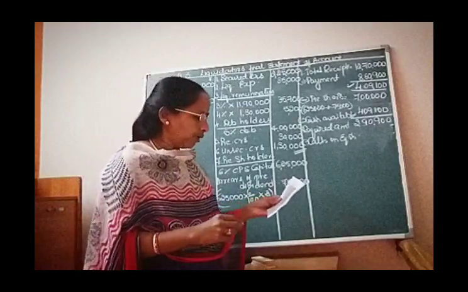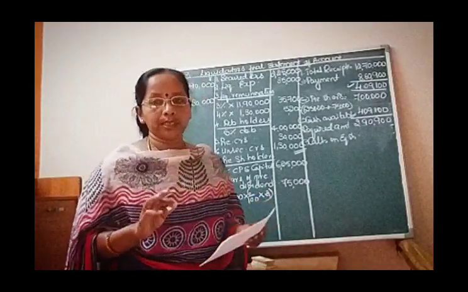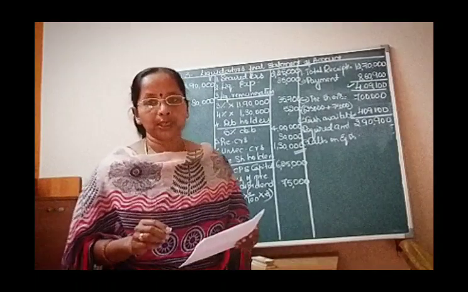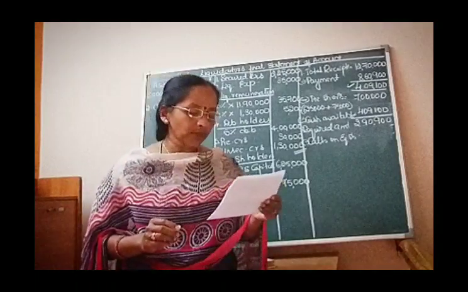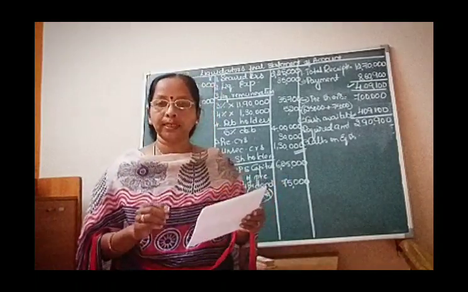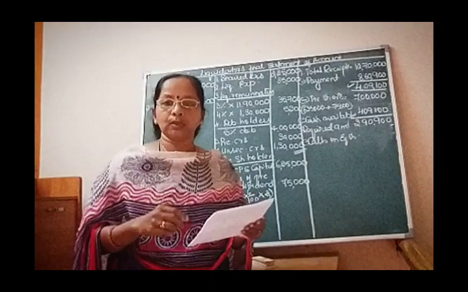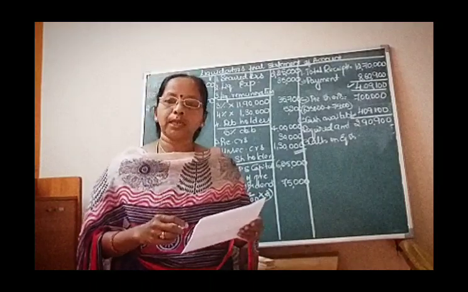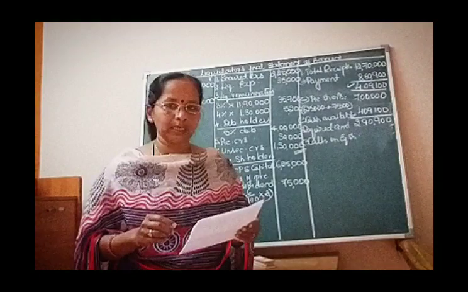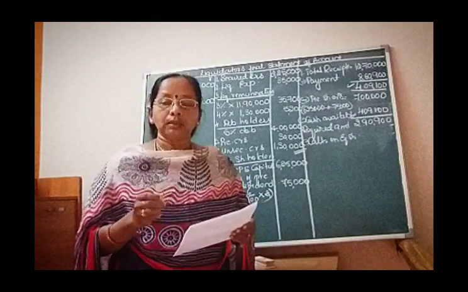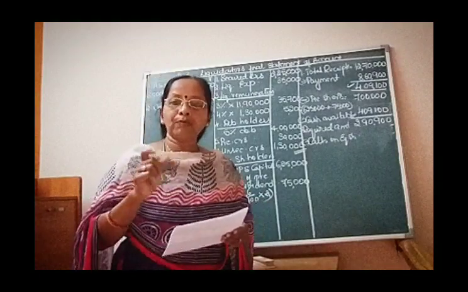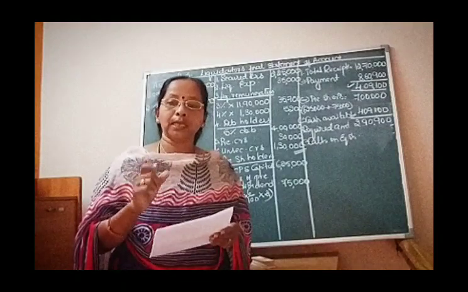If you check here, there are 2 groups of equity shares that you can come across in the balance sheet. First one is 4,000 equity shares of rupees 100 each, 60 paid. Another group is 8,000 equity shares of rupees 100 each, 70 paid. So you have to make the paid up value of both the shares equal.